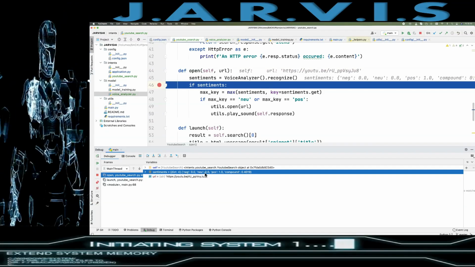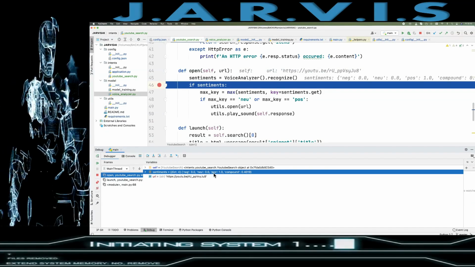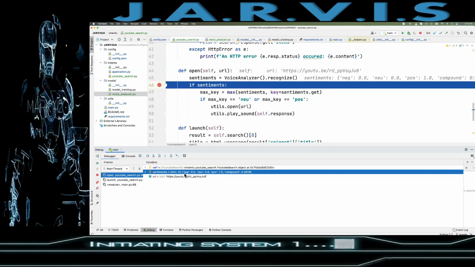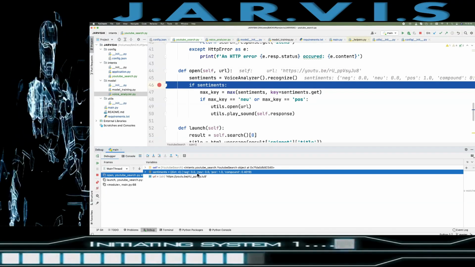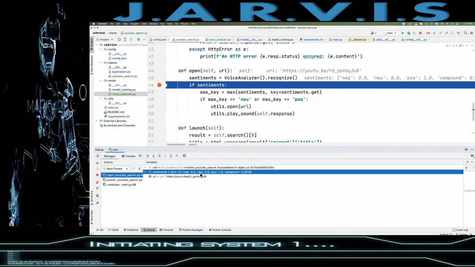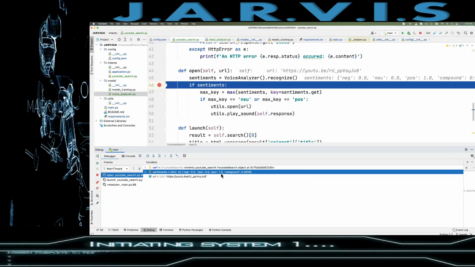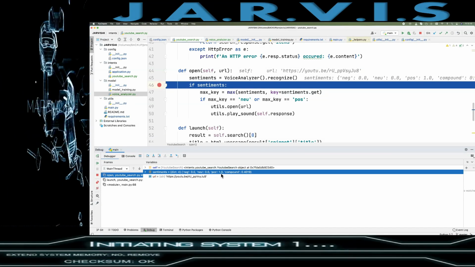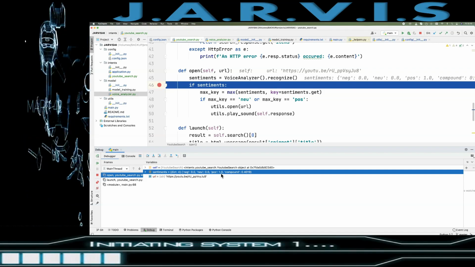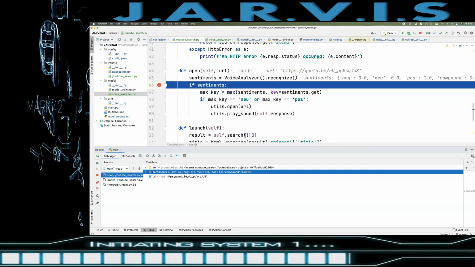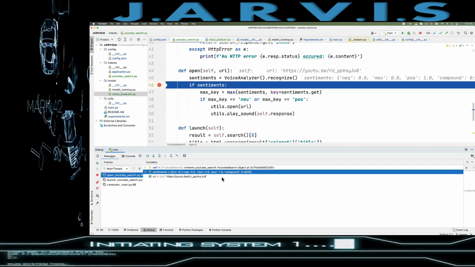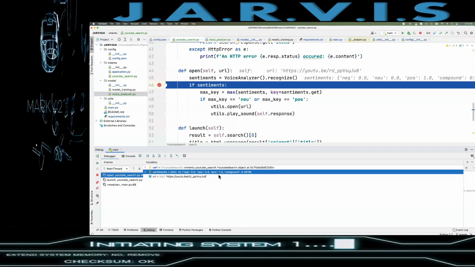So this is the negative, this is the neutral, this is the positive value, and the total of negative, neutral, and positive values is 1, right? But yes, this is completely a yes or positive word, so that is why we got 1.